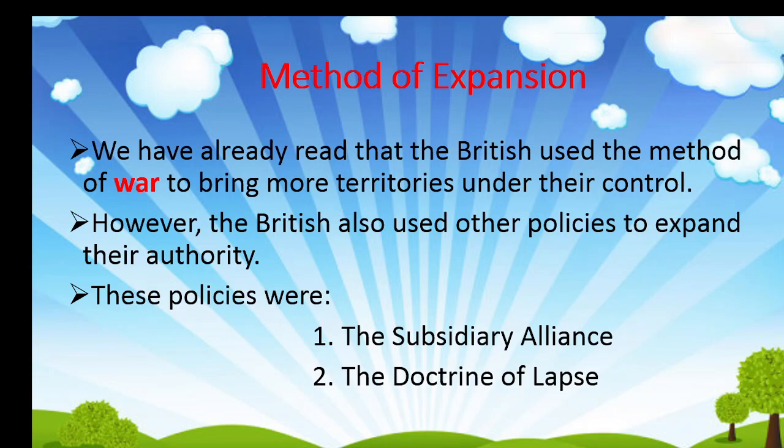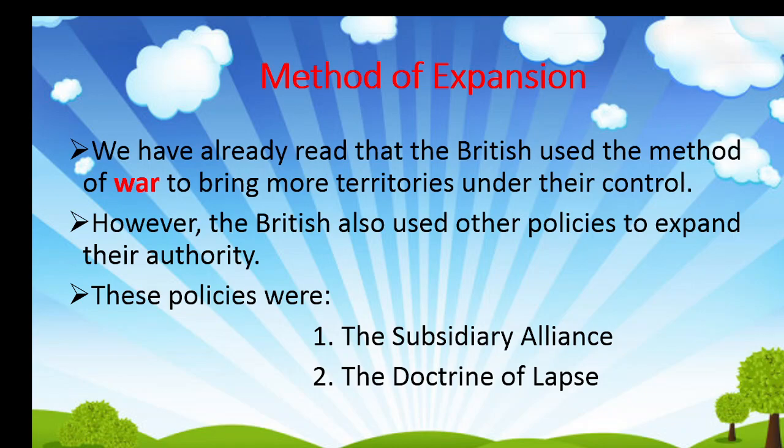Method of expansion. Already we know very well about the British people, how they started a company in India and how they came to India for trading, isn't it? Okay. So the British used the method of war to bring more territories under their control.